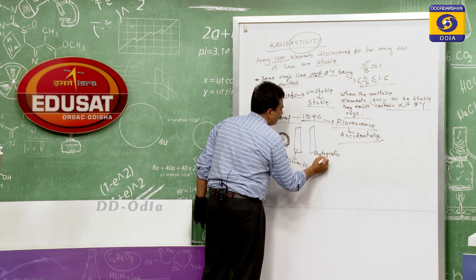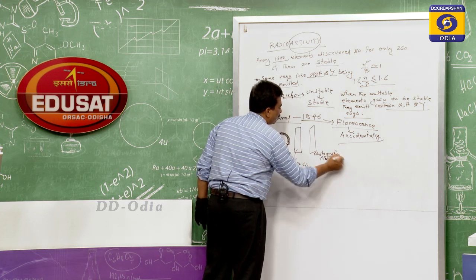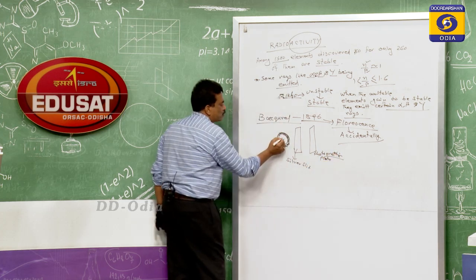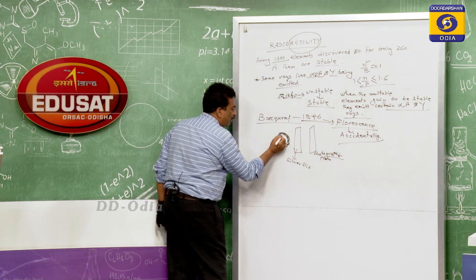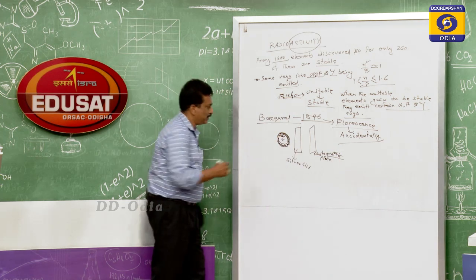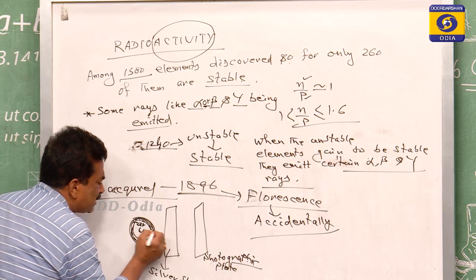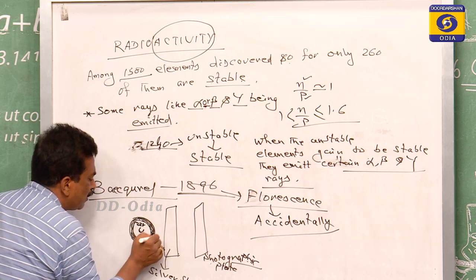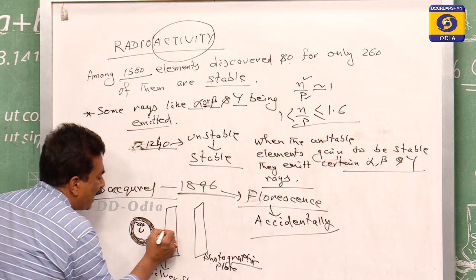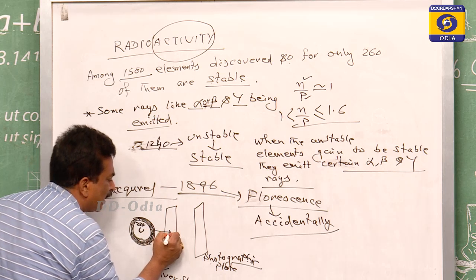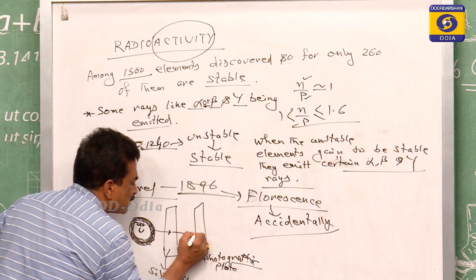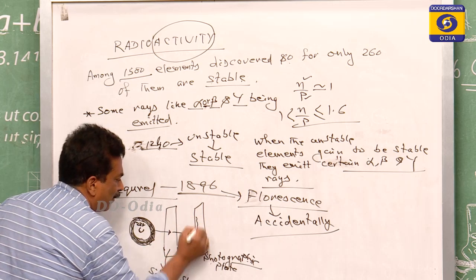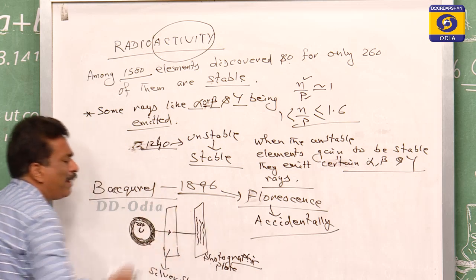It was observed that from uranium-238, some rays pass through the black paper, penetrate through it, and come towards the photographic plate.